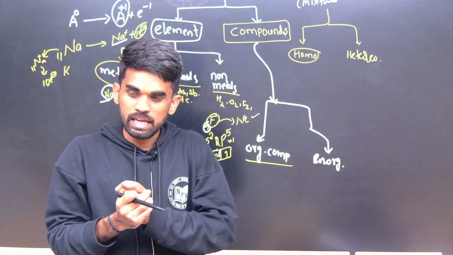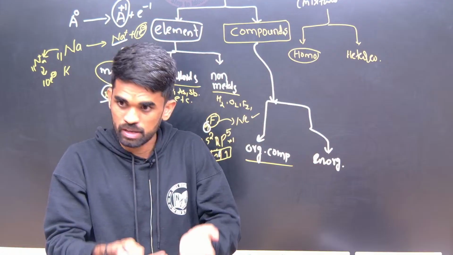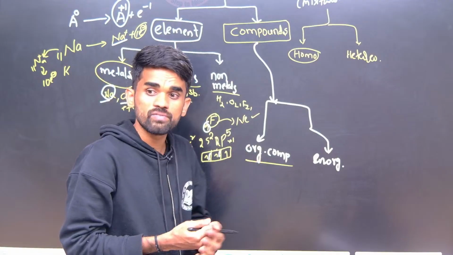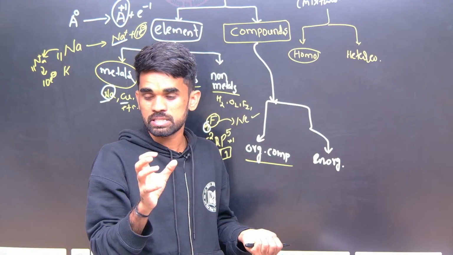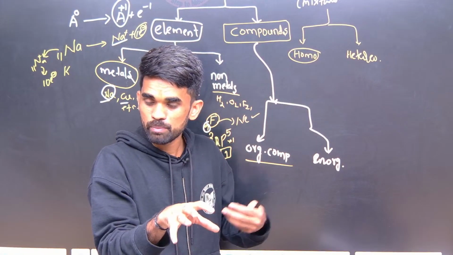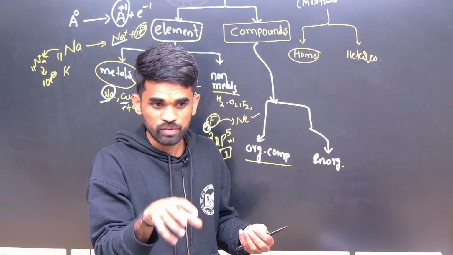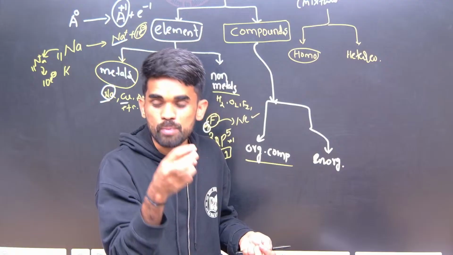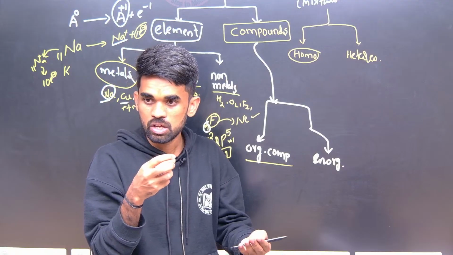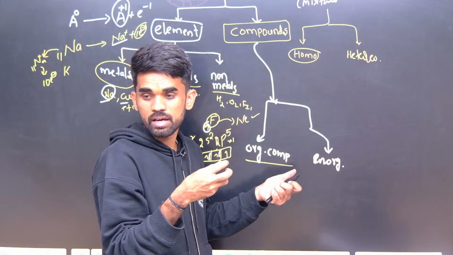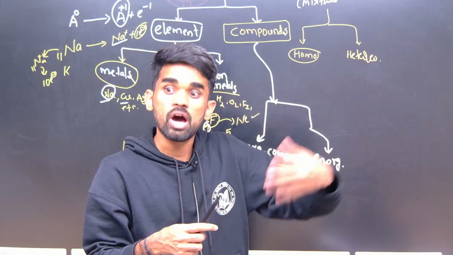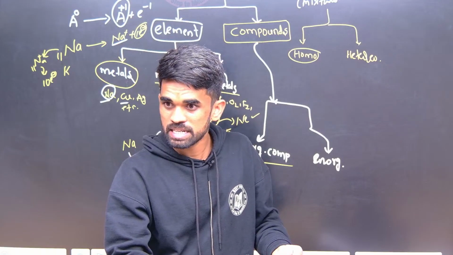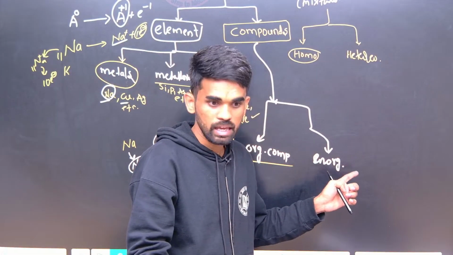At the beginning, when scientists were discovering elements or compounds, they considered that compounds which originate from natural sources, from living things like plants and animals, come under organic, and those which come from non-living things, like minerals extracted from the earth's crust, come under inorganic.